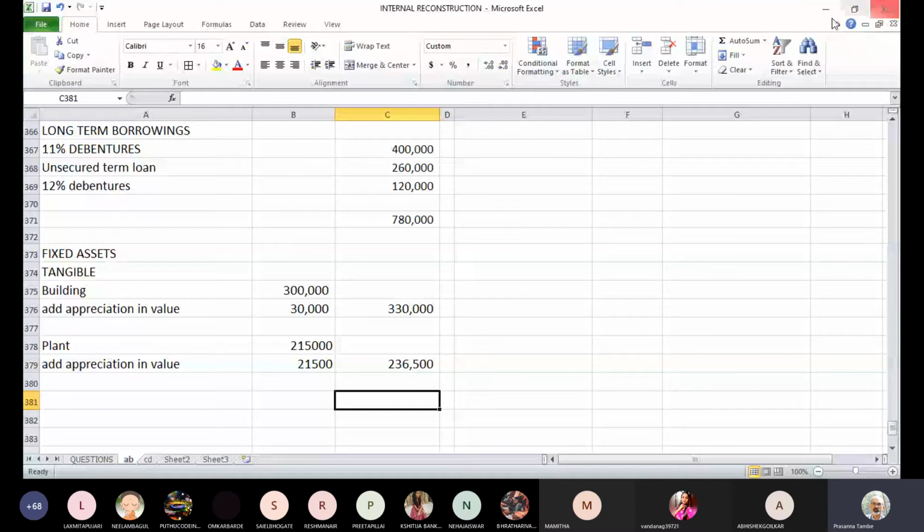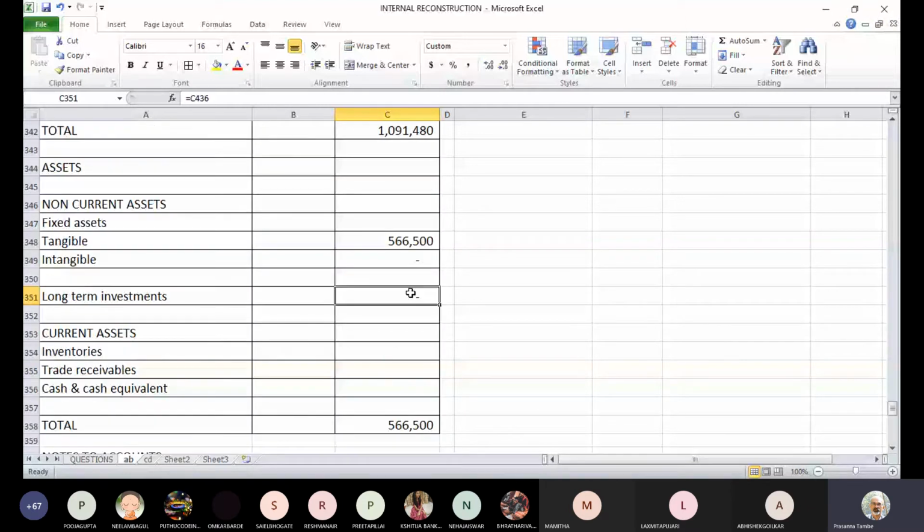Then after fixed assets, your original balance sheet had investment. That investment has remained same, 75,000. So we can show the investment without change, 75,000. Then next is inventories.